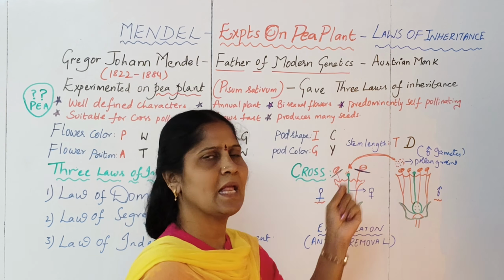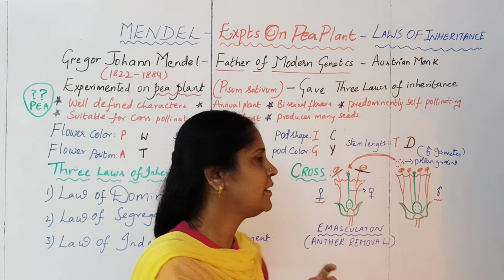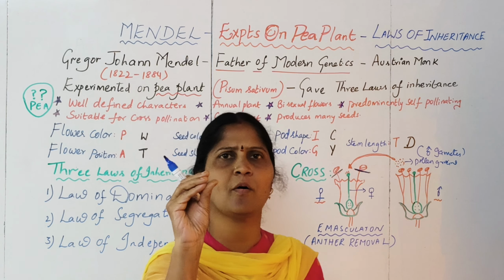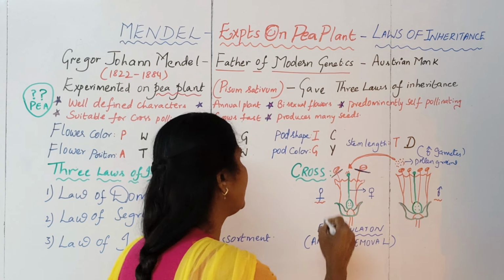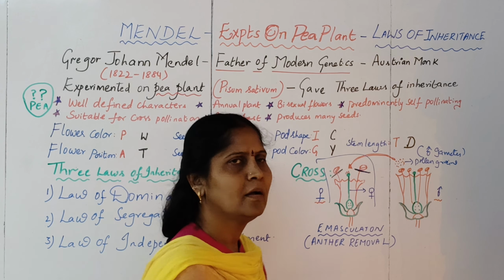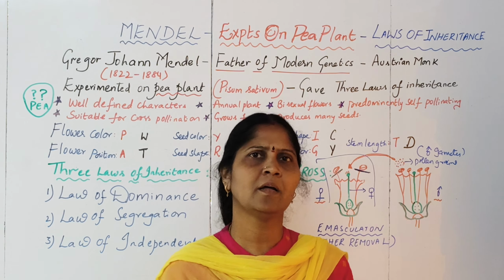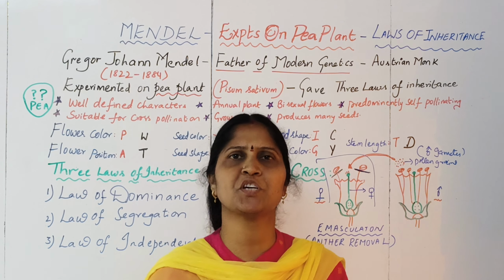From the male flower, the pollen grains will be picked up with a matchstick and they will be dusted on the top of the stigma of the female flower, as I have shown. And they will be covered with a bag like this on the top. A paper bag will be put on the top so that no other pollen will fall on the stigma again. So they will close it off and allow the pollination to occur.